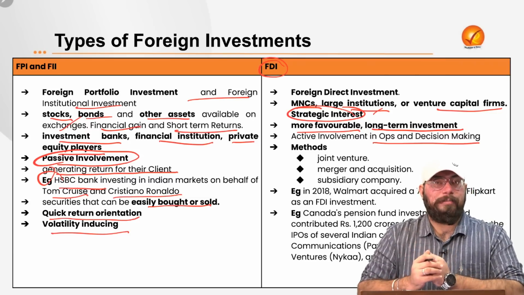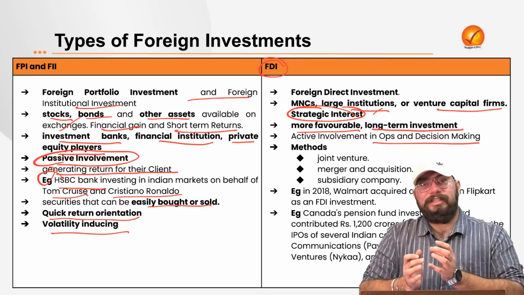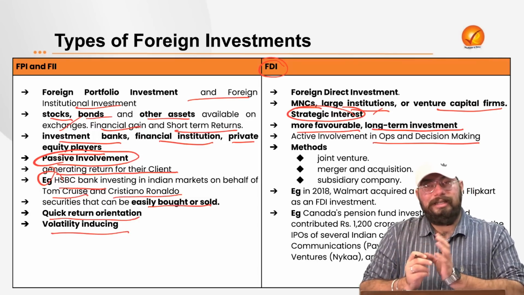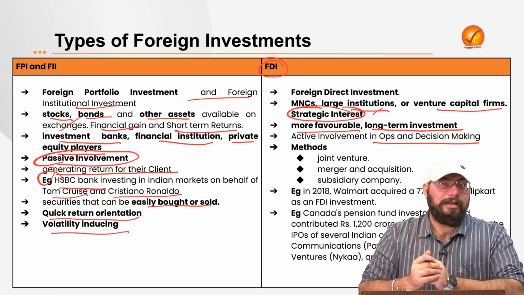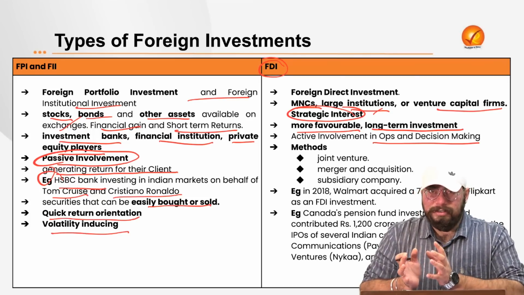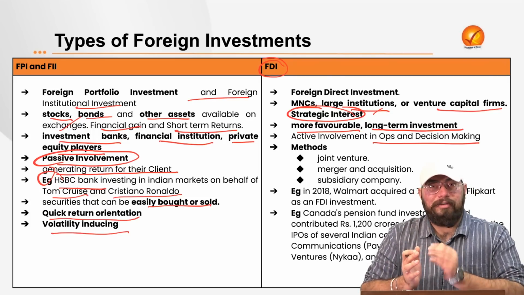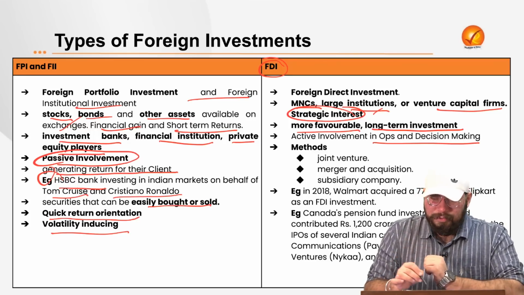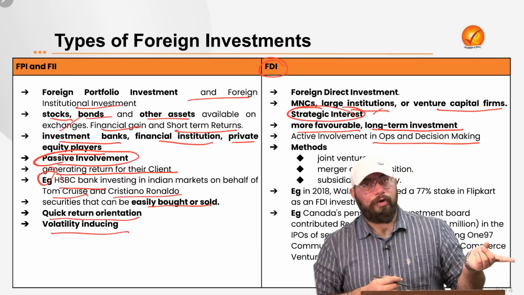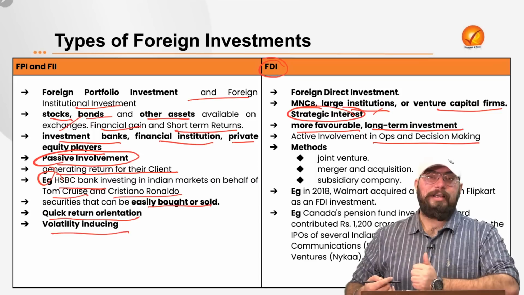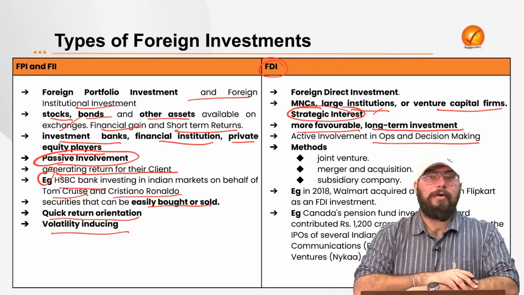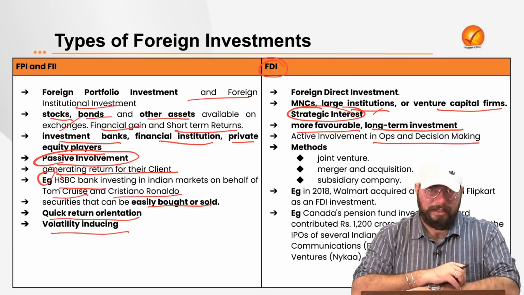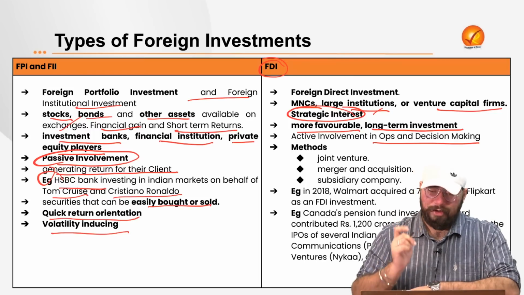So let's say I have a small company in India, and Microsoft invests money in that particular company. And Microsoft takes a very substantial share. Let's say Microsoft buys 20-30% of the shares of my company. So Microsoft buys 20-30% ownership of my company by giving in the investment. In that way, Microsoft is doing foreign direct investment because they'll of course be involved in the operations and the decision making of my company, and that investment is a long-term investment. It's not that Microsoft will put in money today and the next week they will pull off the money. It is a long-term investment. That is your foreign direct investment.